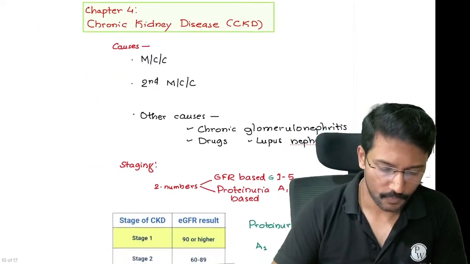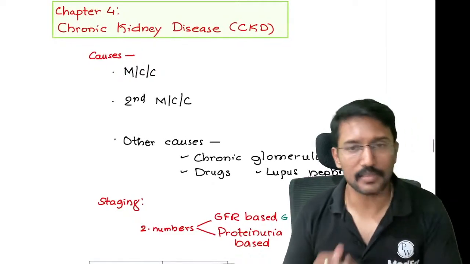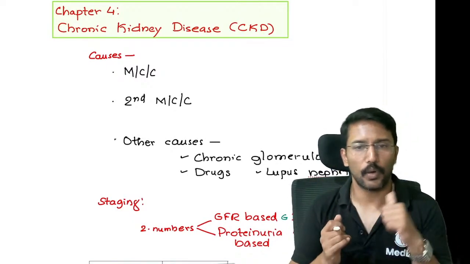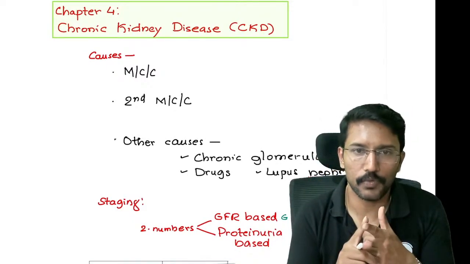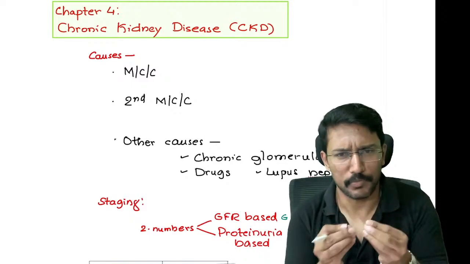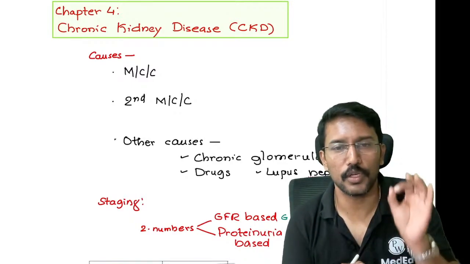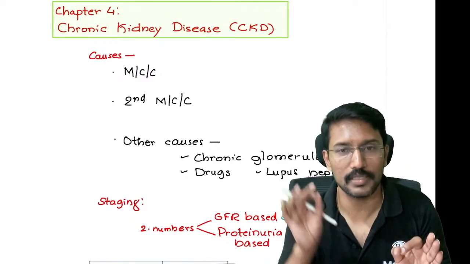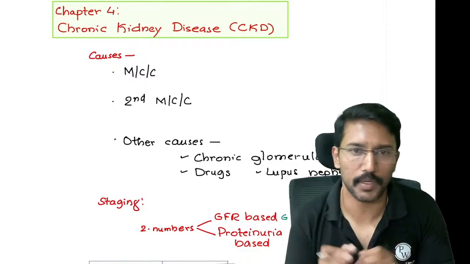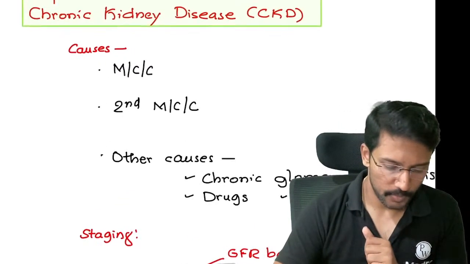Now coming to the next and the last important topic, that is chronic kidney disease or CKD. What is important from this topic? Number one, you need to know the causes. Some MCQ points are there, but most importantly, you need to know the staging of chronic kidney disease and complications. That is where I am anticipating MCQs. We will begin with the causes.